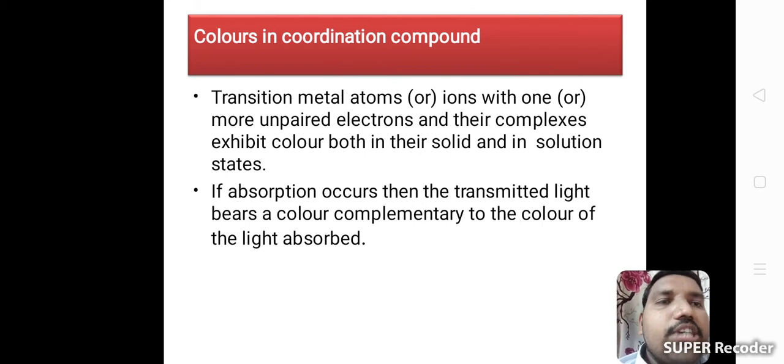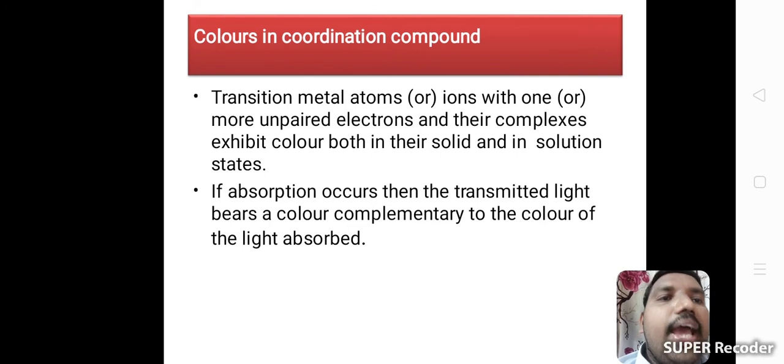Transition metal atoms have one or more unpaired electrons which exhibit color in their solid state or in solution state.